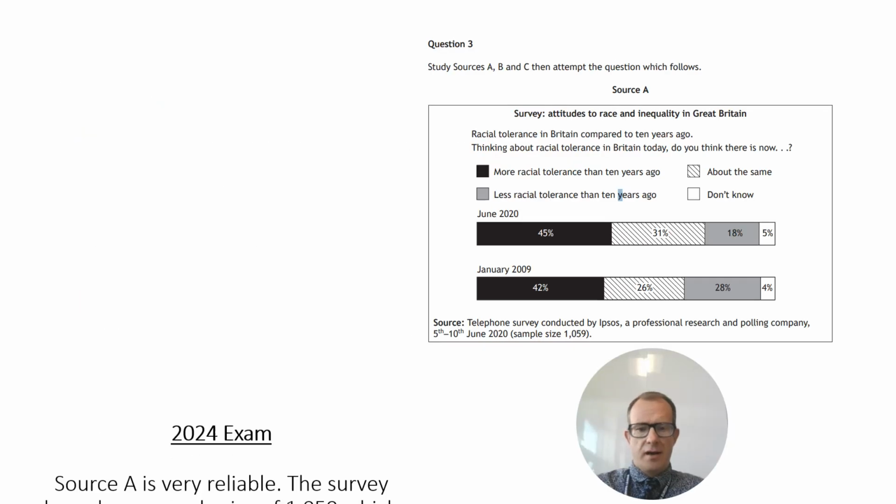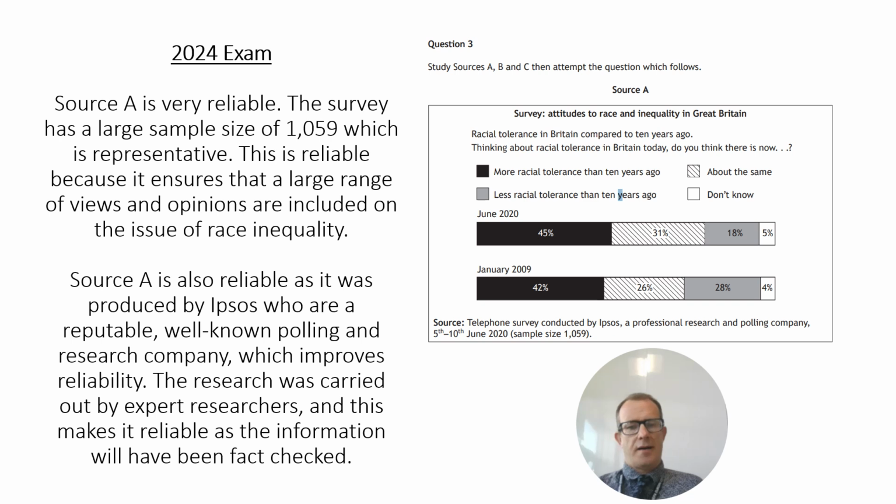So here is source A and an example that would gain 2 marks. So I would say source A has 2 good points, so source A is very reliable. Number 1, it's got over 1,000 sample size, but you've got to explain why that's good. So the second sentence in the first paragraph unlocks the mark. Larger sample size, more range of views.